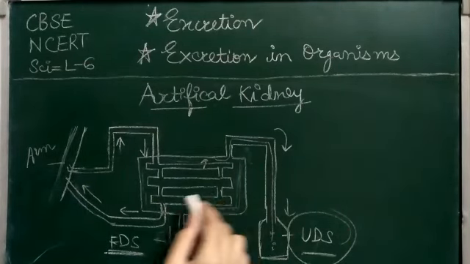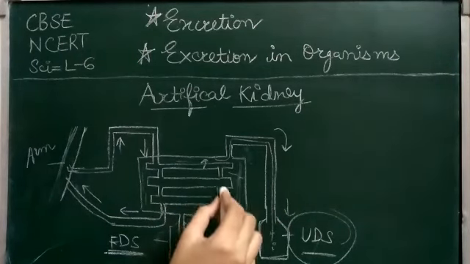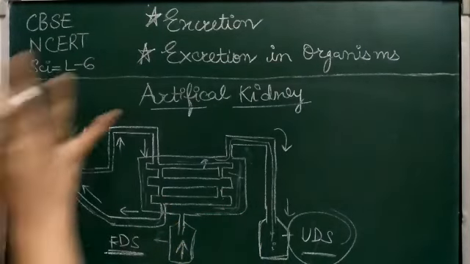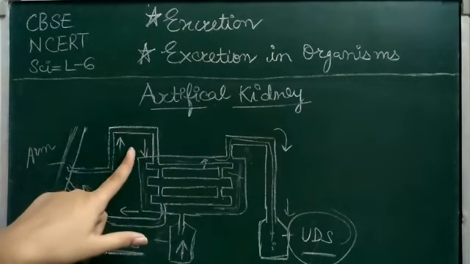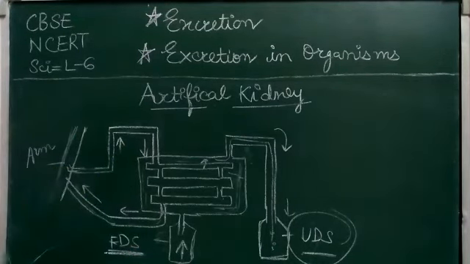And when the blood is purified, when all the urea has come into this dialysing solution, the blood again goes back to the body. And this is the whole process of the artificial kidney, the whole process of dialysis: how blood comes from our body but does not lead to blood clotting, why, I have told you.